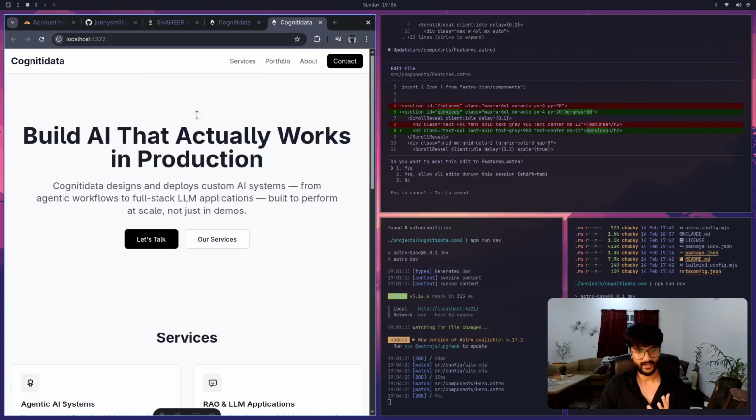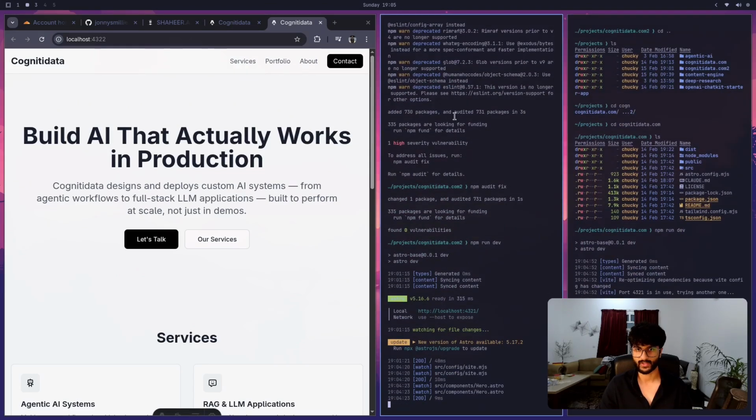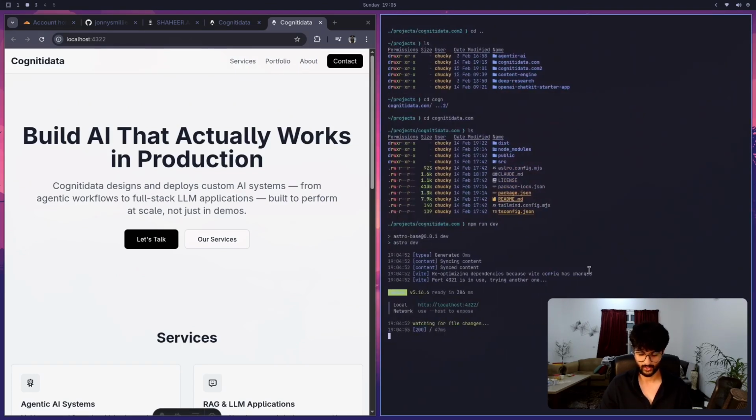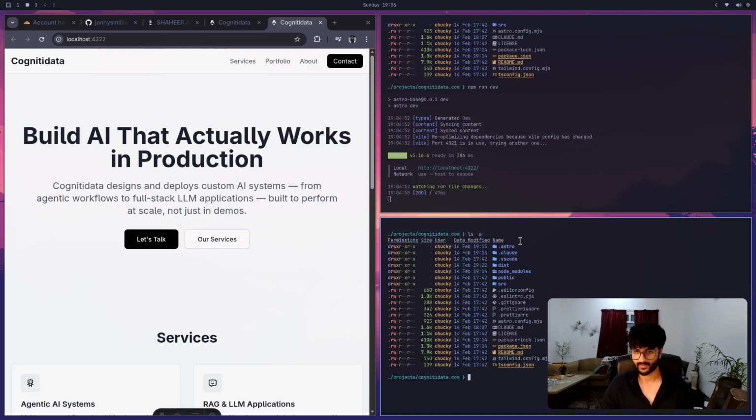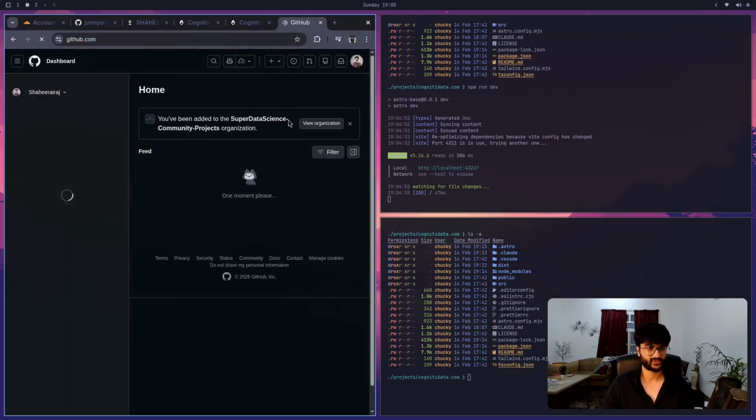So now that I have the website ready, let's say, I'm going to close this instance of Claude Code. I don't want it to be making changes or edits anymore. So in essence, this is ready to go. This is all I need. Let me see what I have here. Right, VS Code. I think we're ready to go. I don't think there's much more to be done.